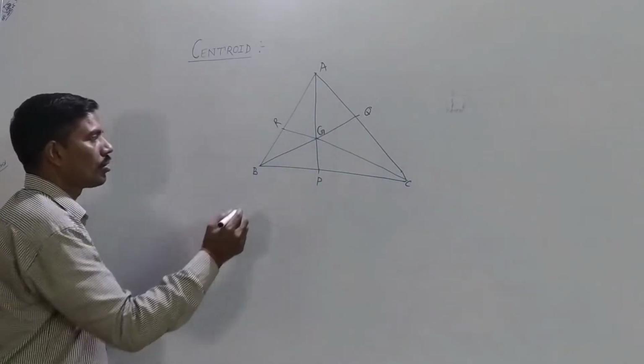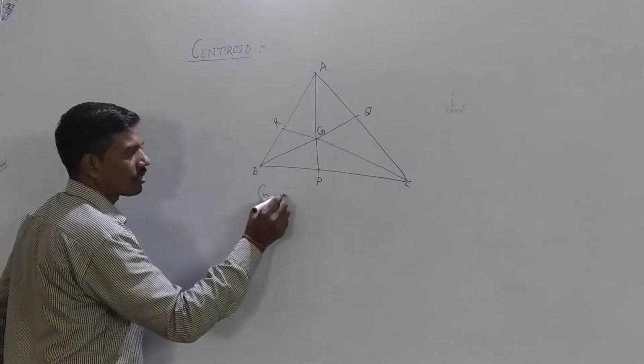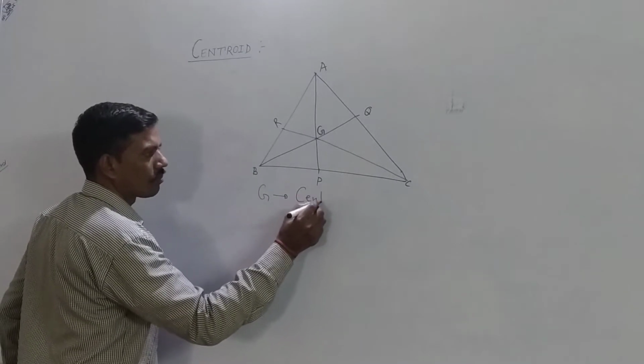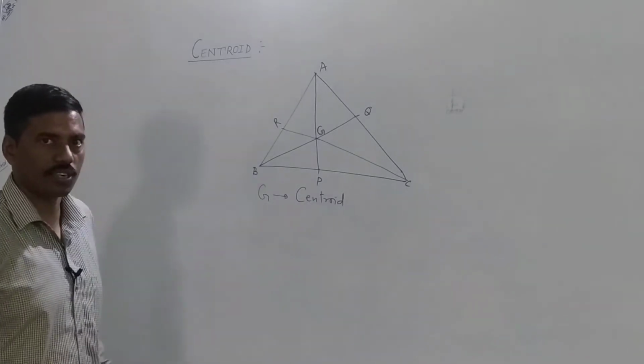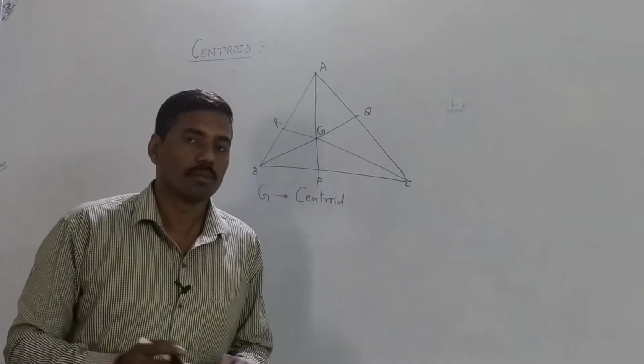Okay, so point G is known as the centroid of triangle ABC.